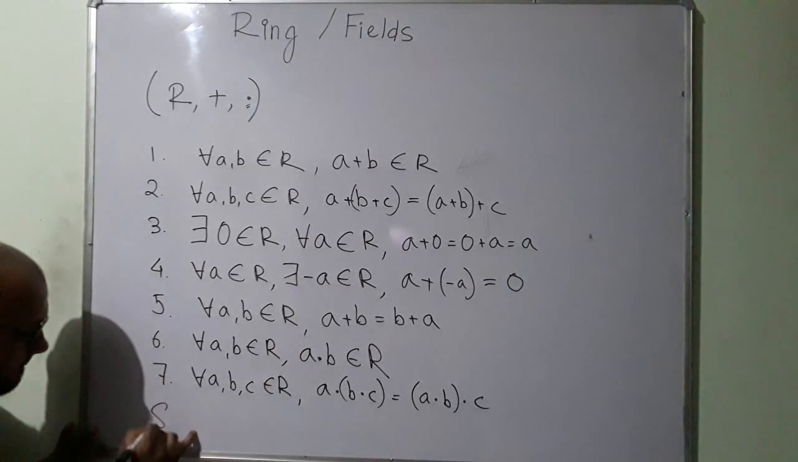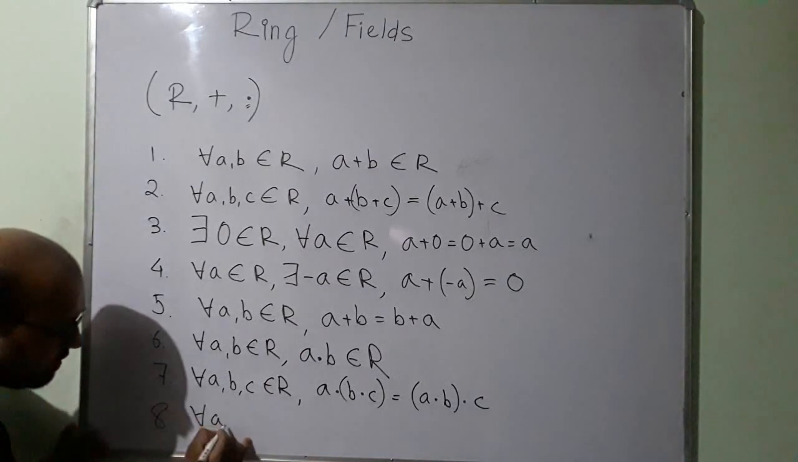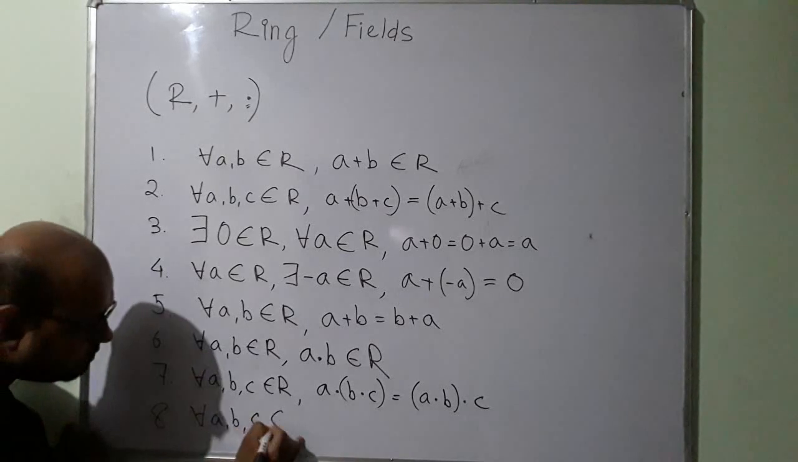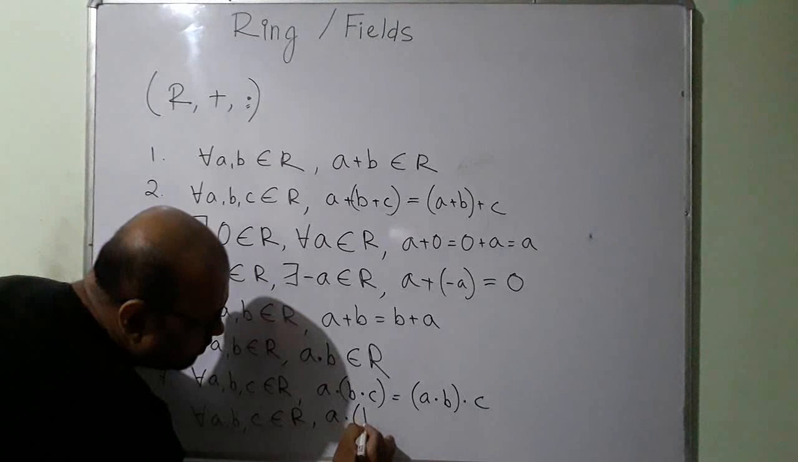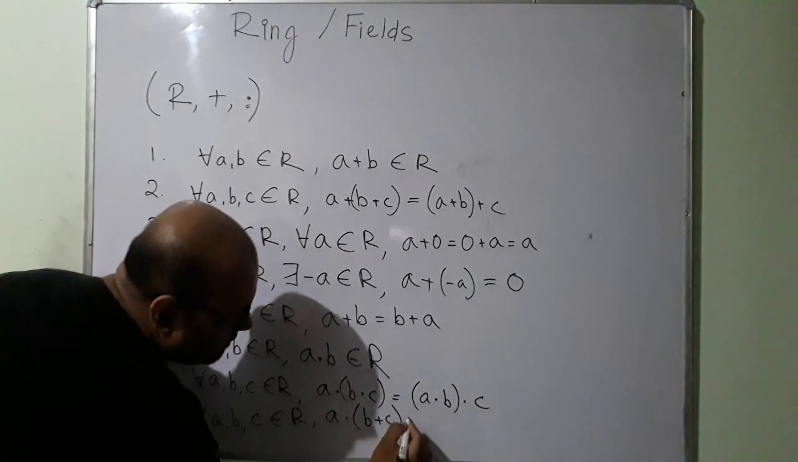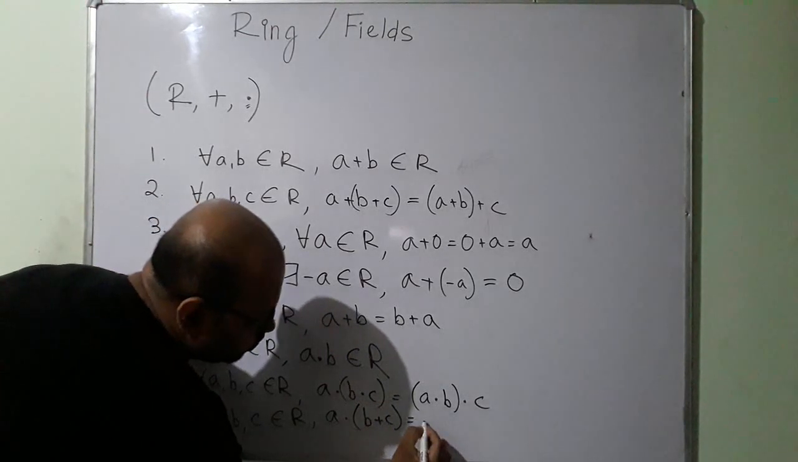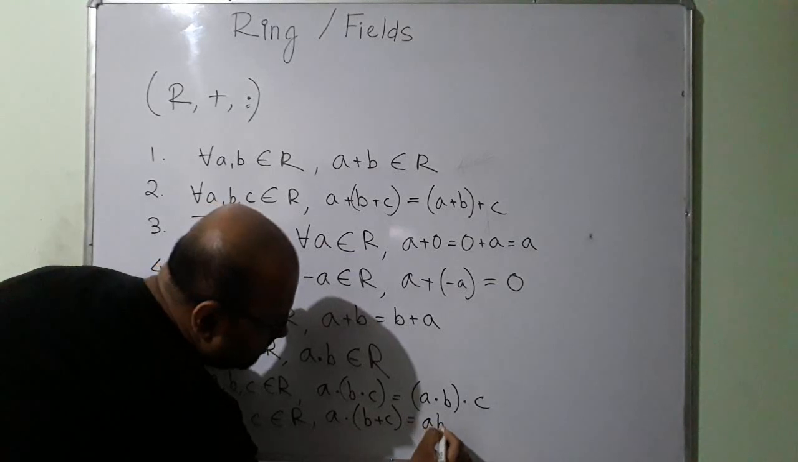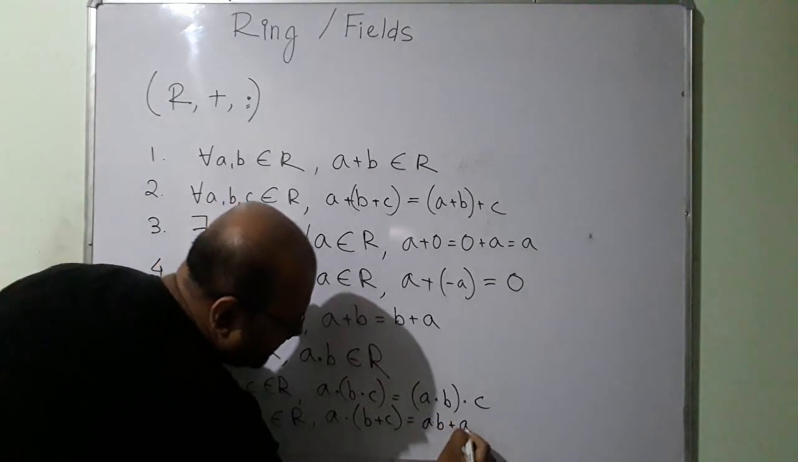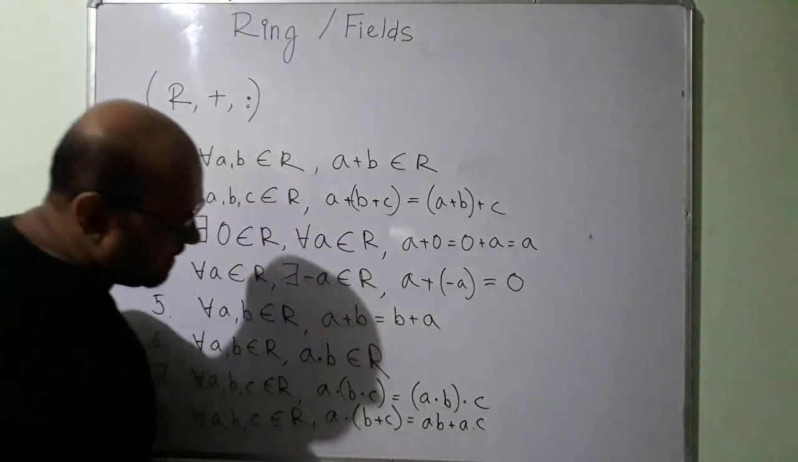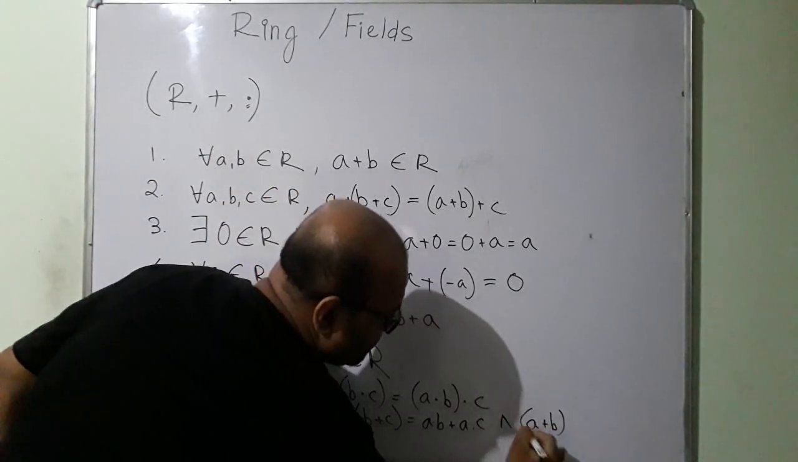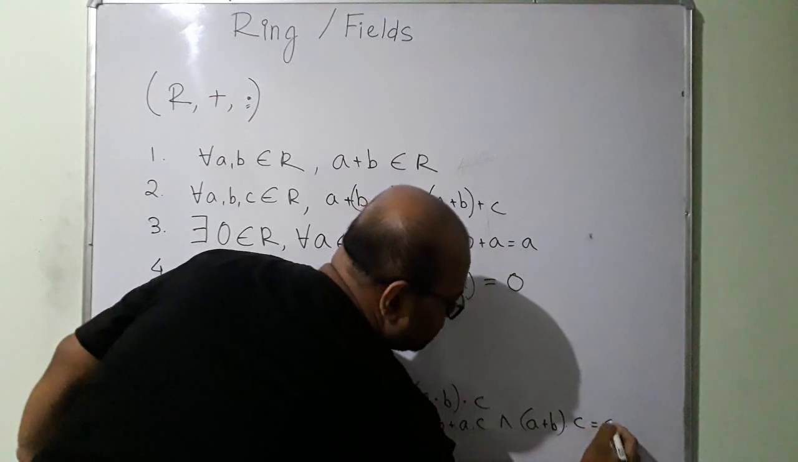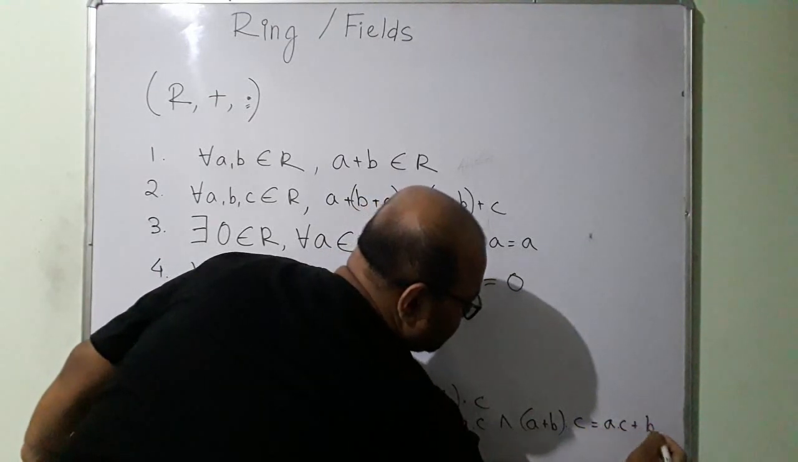Then for all a, b, c belonging to R, a dot (b plus c) must be equal to ab plus ac, and (a plus b) dot c must be equal to ac plus bc.